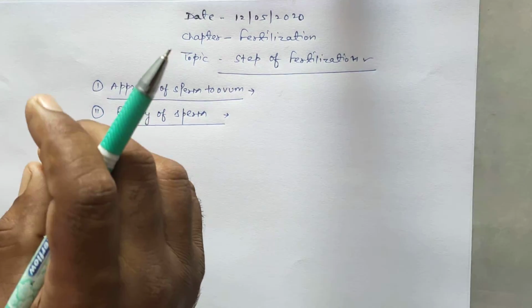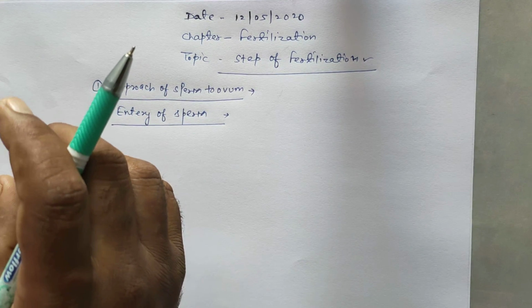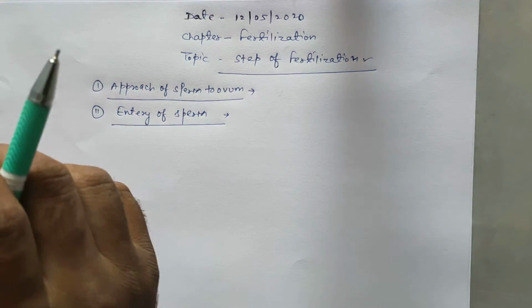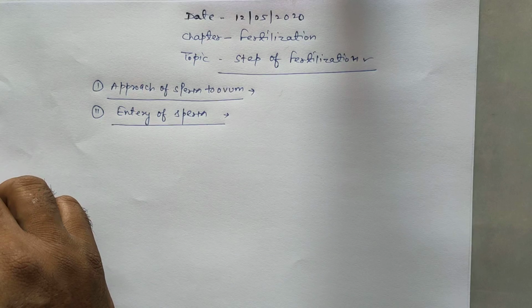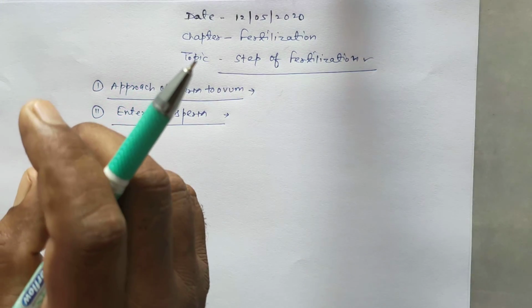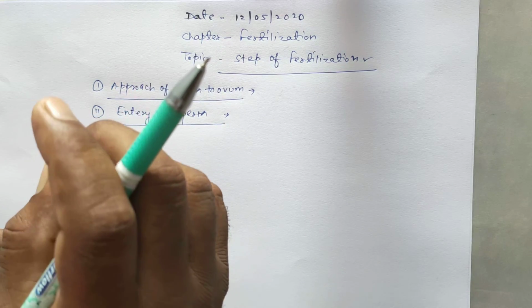Approximately male humans release 400 million sperm a single time, but finally only 100 sperm reach the oviduct or fallopian tube.